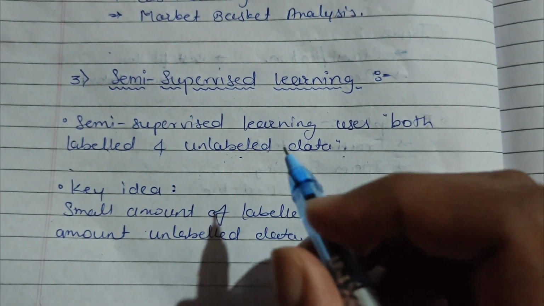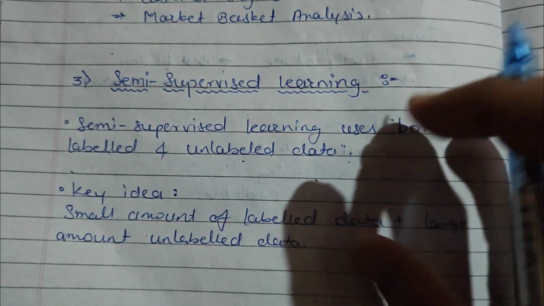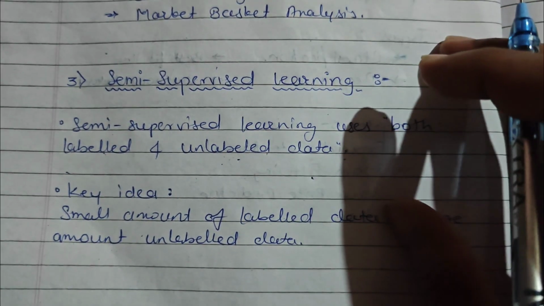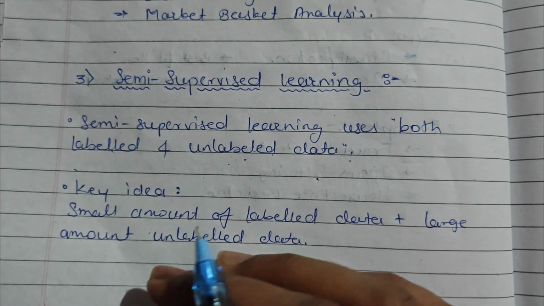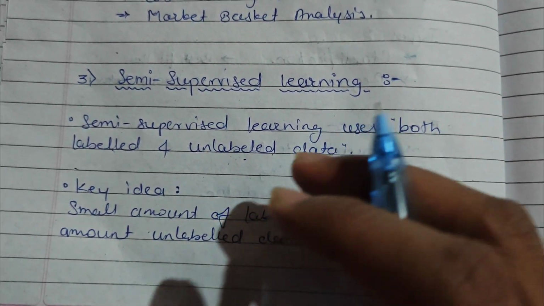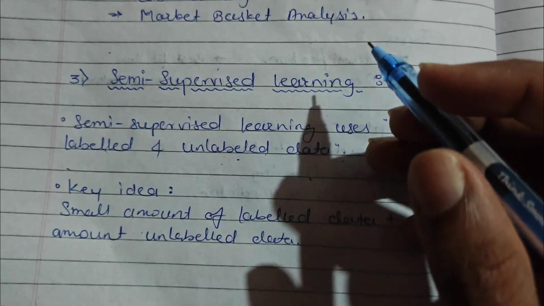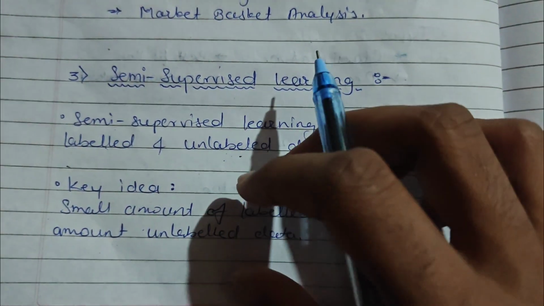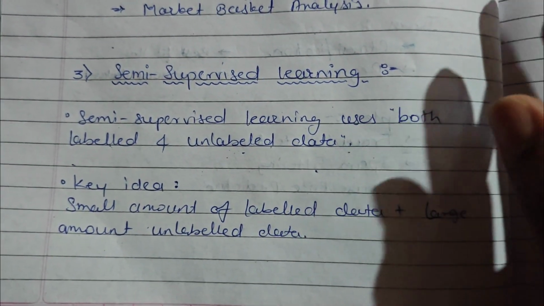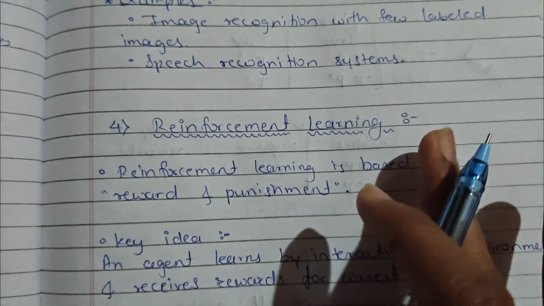This type is used because unsupervised learning on unlabeled data takes too much time to train the model, and in supervised learning, to label the data is costlier. So to improve the accuracy on unlabeled data, we add some labeled data into it. So it saves our cost and improves the accuracy too.